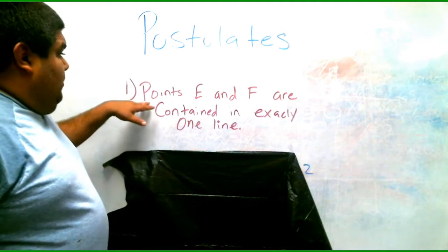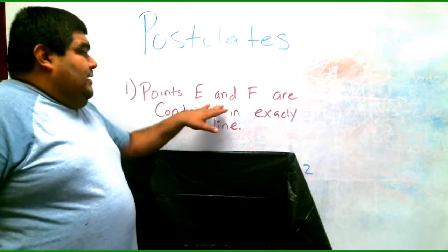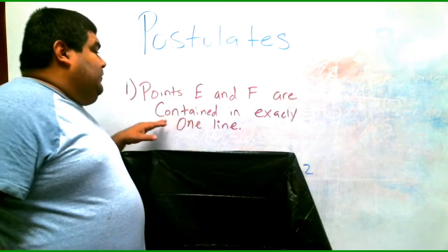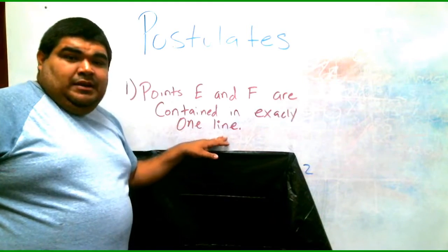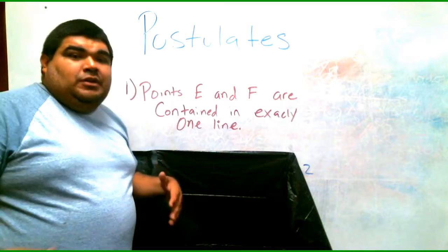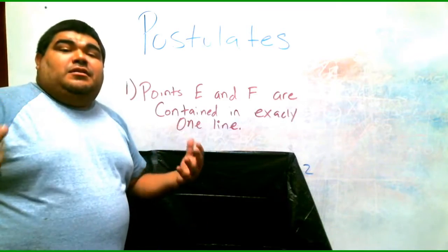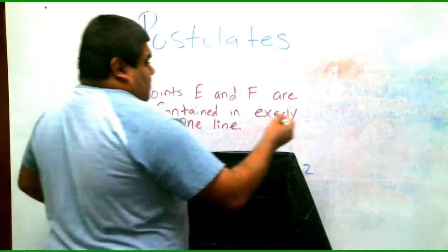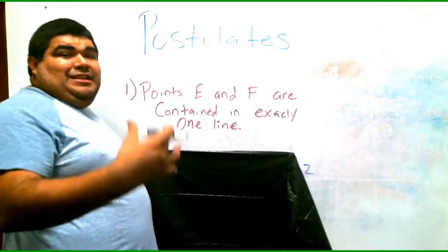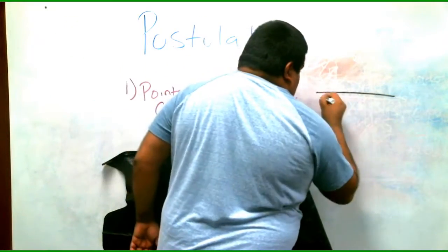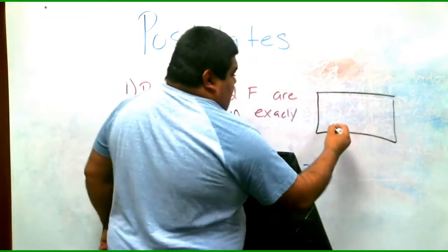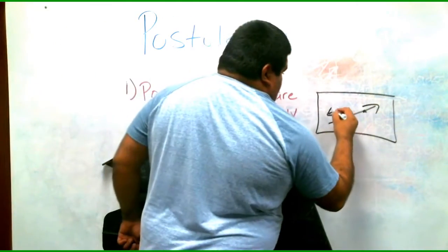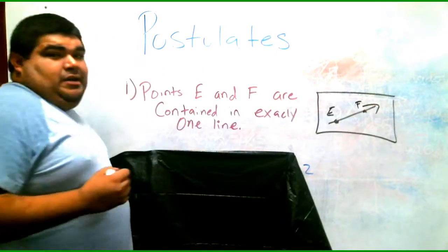So, we have points E and F, okay? We have 2 points, okay? Point E, point F are contained in exactly one line. Is it a true? Not a true. Is it a sometimes thing, always, or a never? So, we have a plane, okay? Let's break it down, make it a lot easier. We have this plane. On this plane, we have a line that has point E and point F, okay?